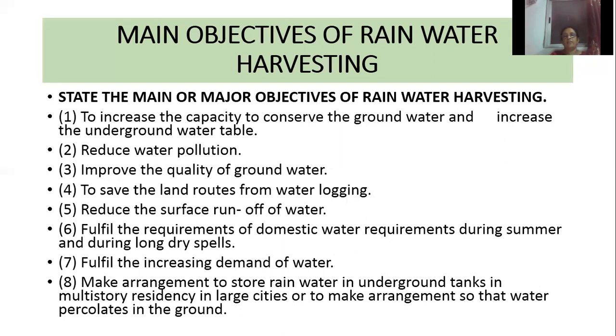Then make arrangement to store rainwater in underground tanks in multi-story residency in large cities. In large cities now we can see that many multi-story residence houses are there. So they are also making underground tanks in order to collect that rainwater, or they should also make arrangement so that water gets collected in the underground.